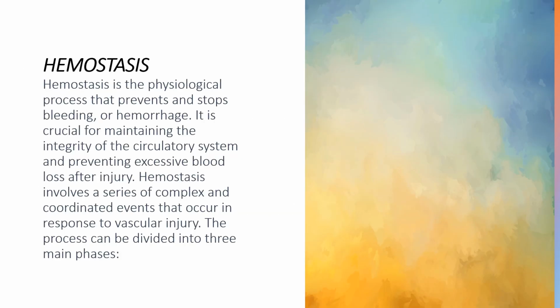What is hemostasis? Hemostasis is the physiological process that prevents and stops bleeding or hemorrhage. It is crucial for maintaining the integrity of the circulatory system and preventing excessive blood loss after injury. Hemostasis involves a series of complex and coordinated events that occur in response to vascular injury. The process can be divided into three main phases.